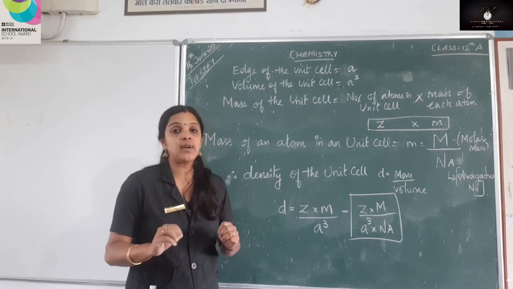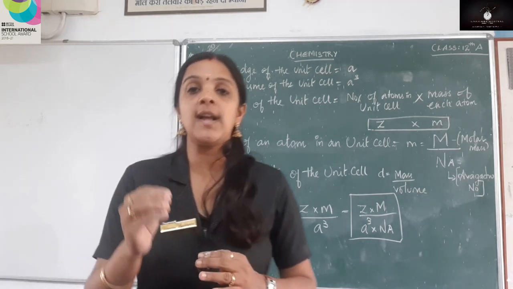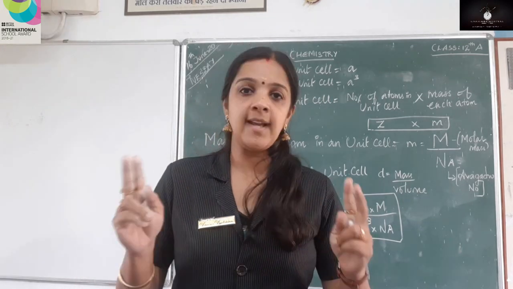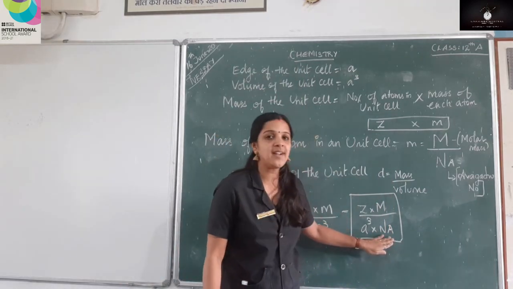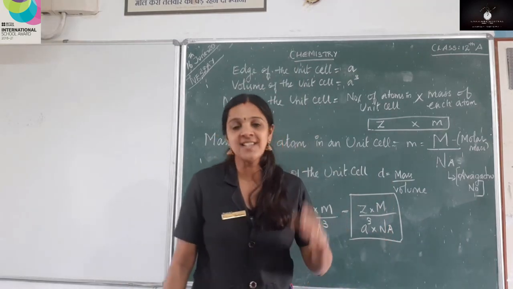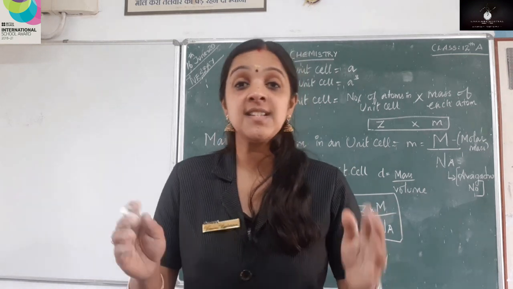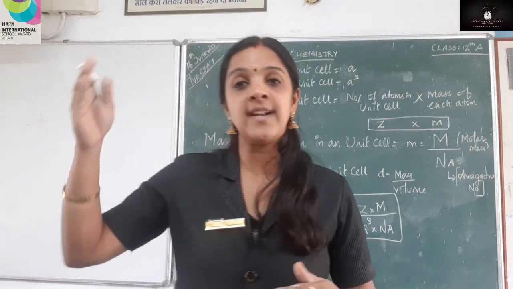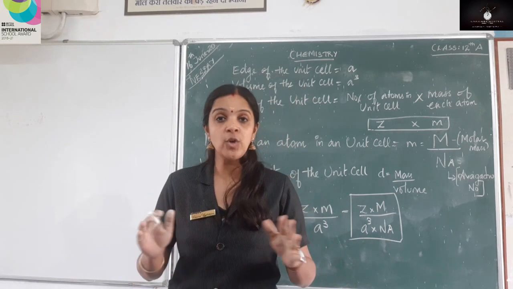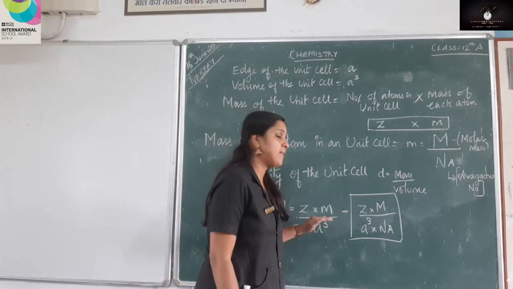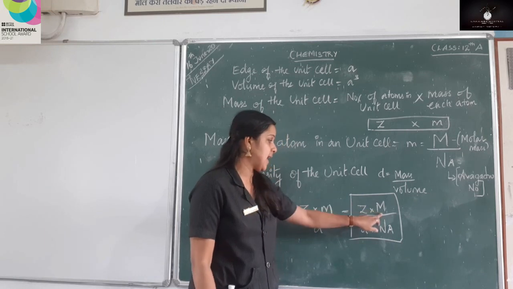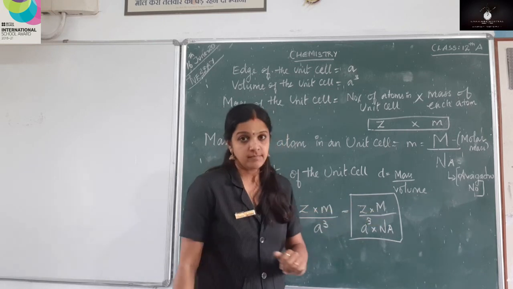If any 4 are given to us, we will know how to calculate the 5th one. But I know my children are very smart. Don't think they will ask you to calculate NA, because NA by default is 6.022 into 10 raised to 23. So you will never be asked for NA. Instead, you may be asked to find Z, M, a cube and d.